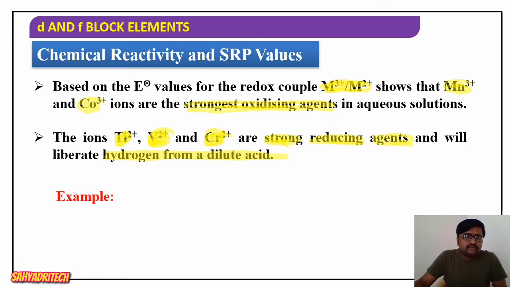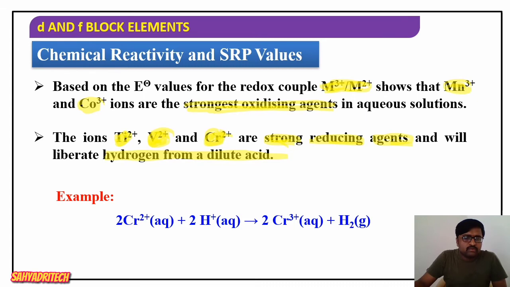For example, if I consider chromium 2 plus, it reacts with 2 moles of H plus and gets converted into chromium 3 plus, and it is going to liberate hydrogen. Chromium 2 plus to chromium 3 plus is undergoing oxidation. By how many electrons? 2 electrons totally.